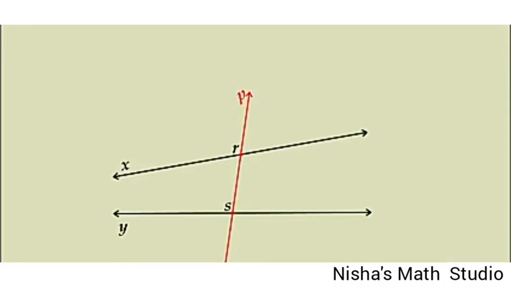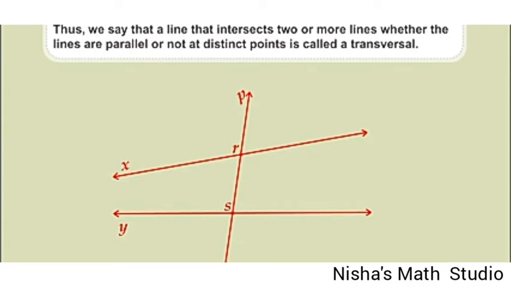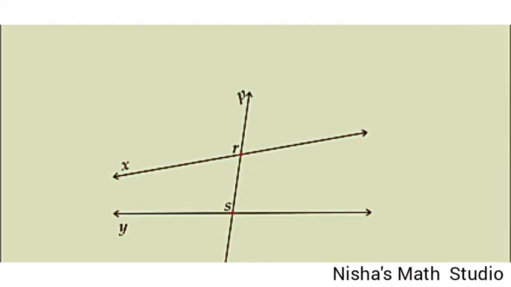If the line P intersects two non-parallel lines, say X and Y, at two distinct points, say R and S, then would it be correct to say that line P still represents a transversal line? Yes. As the line P intersects two lines at two distinct points, it is not important whether the two lines are parallel or not. So we can say that a line that intersects two or more lines, whether the lines are parallel or not, at distinct points is called as the transversal.